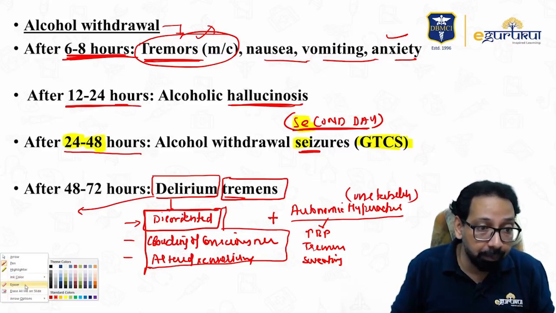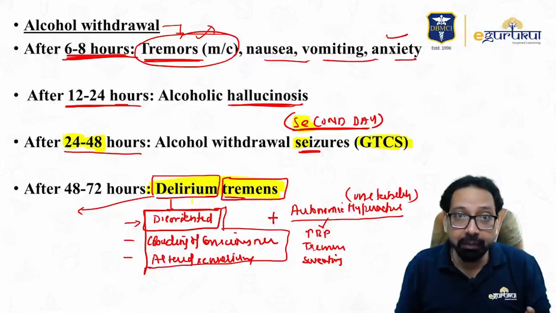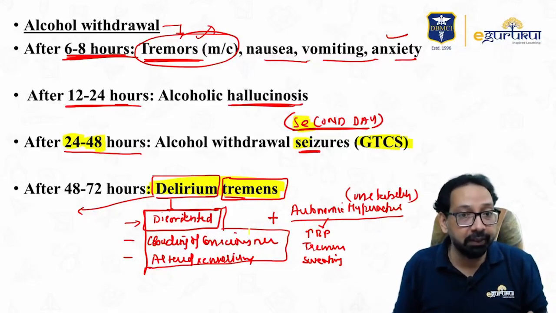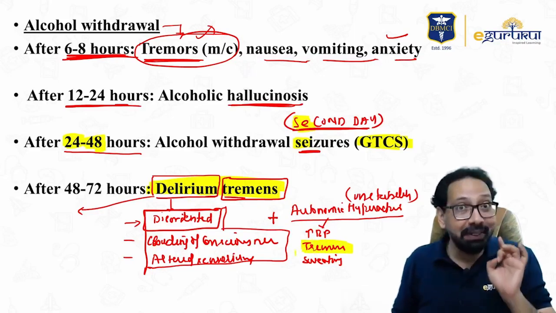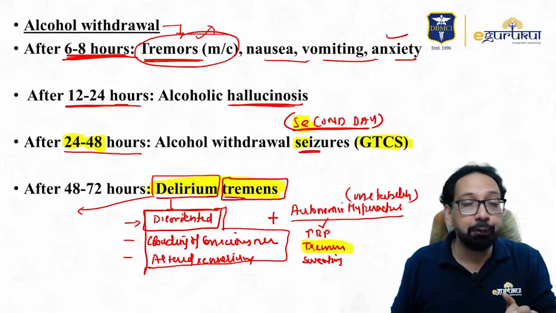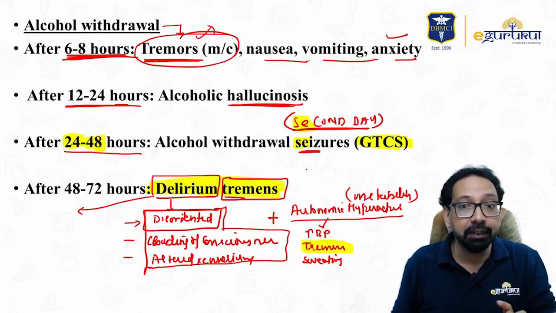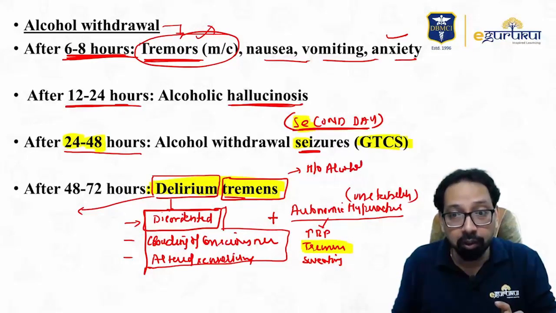Yes, you will mark the answer delirium tremens. So, delirium plus tremors, you will remember like this, delirium plus tremors, delirium tremors. Many times in a question of delirium tremors, you will find that there is history of alcohol use.